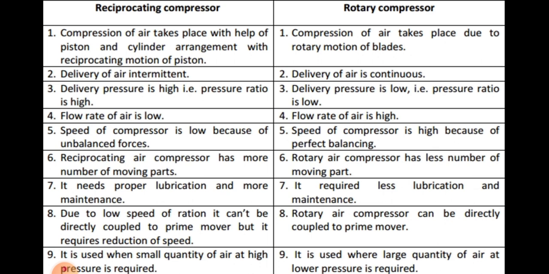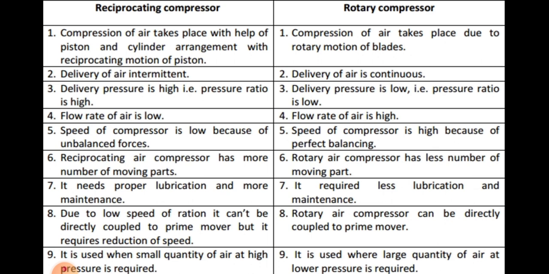Means only during the forward stroke compression takes place in a reciprocating compressor, and during the backward or return stroke, there is no compression, only intake of air takes place, means we can say only suction of air takes place. So compression is carried out only during the forward stroke of the piston. So that's why the air delivery is intermittent.